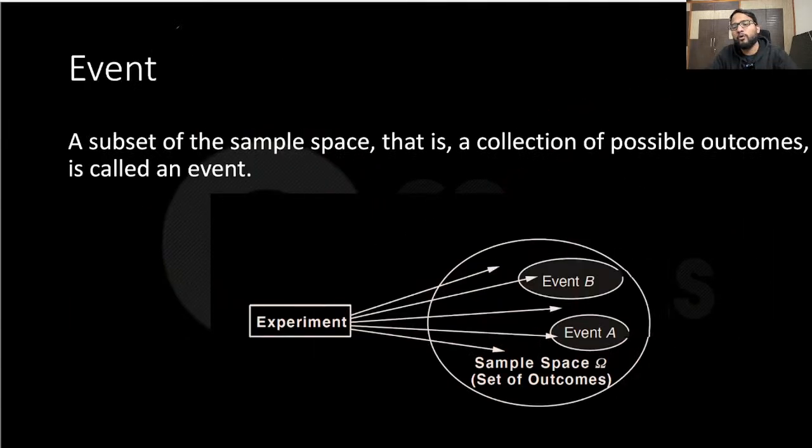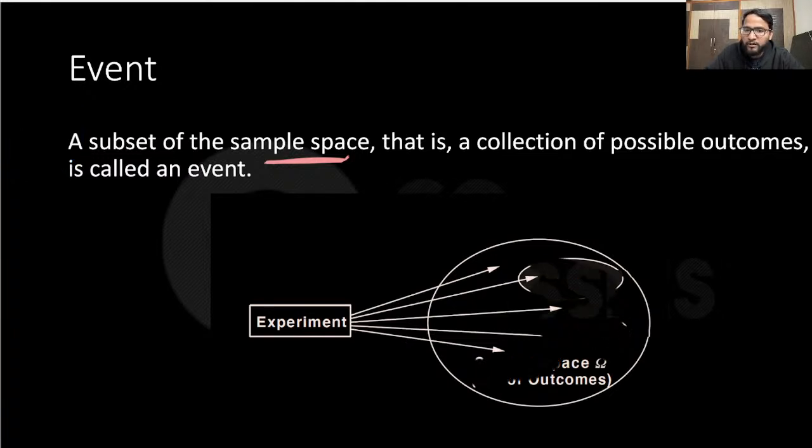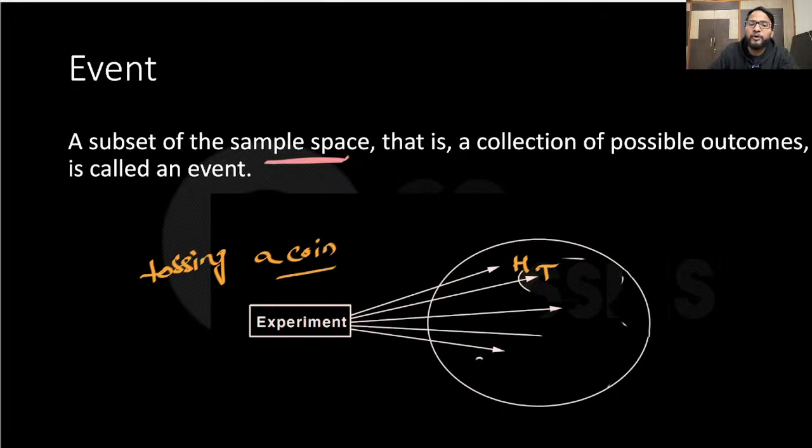Then maybe I can go to the definition of event. Then I will be just connecting the dots. So what is an event? Event is basically a subset of sample space, which means in the earlier example, if I talk about an event, then first of all, my sample space is head and tail, right? This is my sample space, if your experiment is tossing a coin. Let me know if you are getting my points or there is some confusion till now. Okay, so I hope things are clear, right?